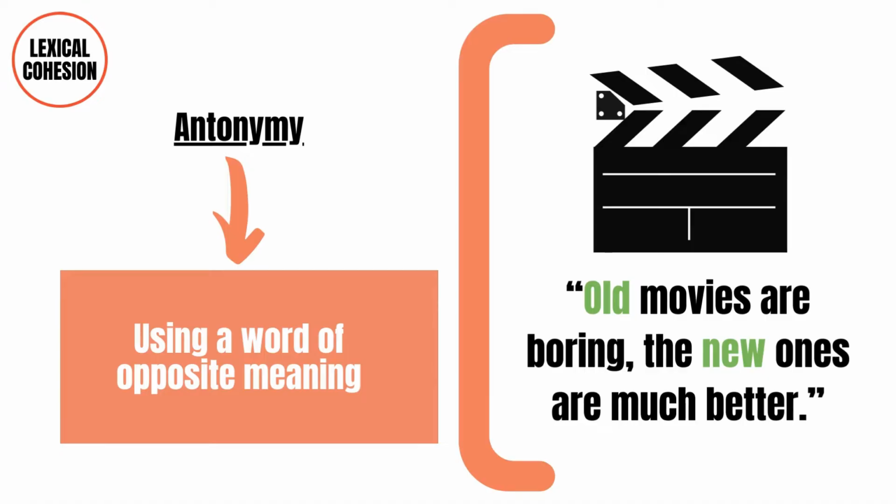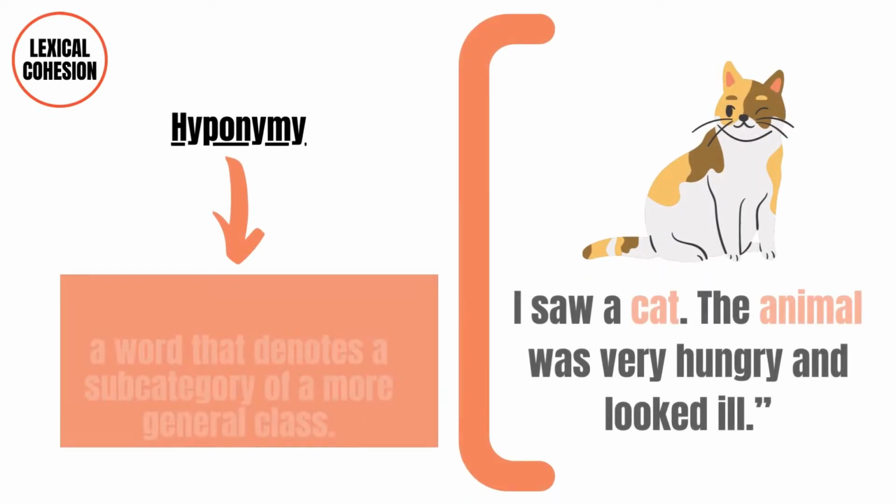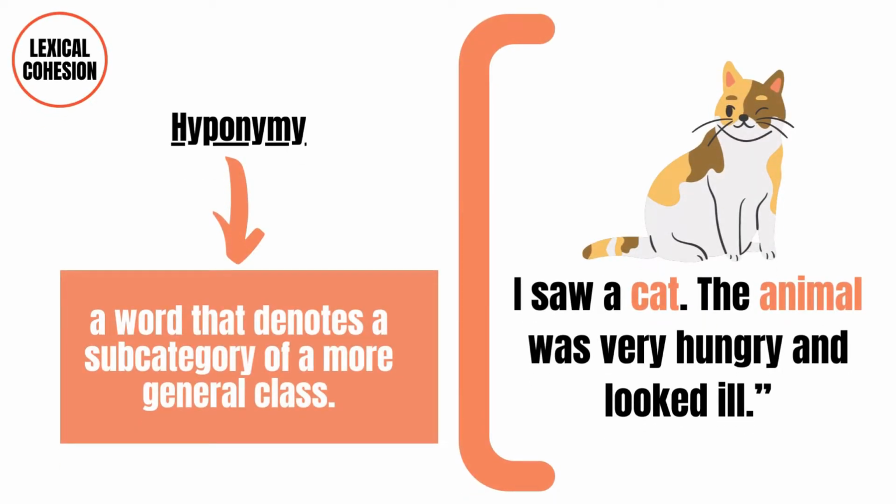Antonymy. Antonymy refers to the use of a word of opposite meaning. Example: old movies are boring, the new ones are much better. Hyponymy. Hyponymy refers to the use of a word that denotes a subcategory of a more general class. Example: I saw a cat. The animal was very hungry and looked ill.